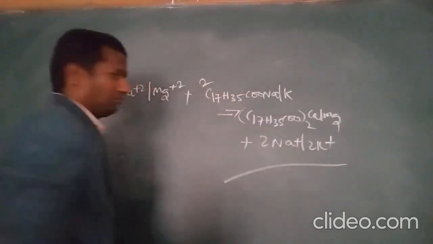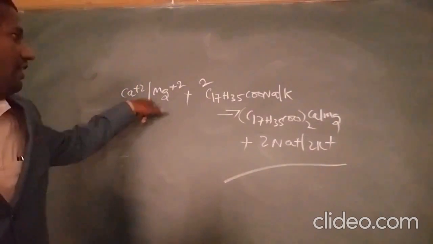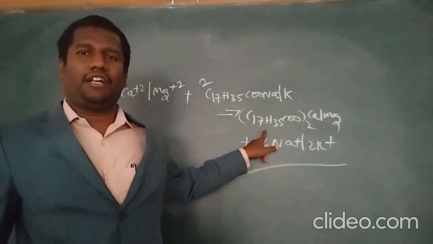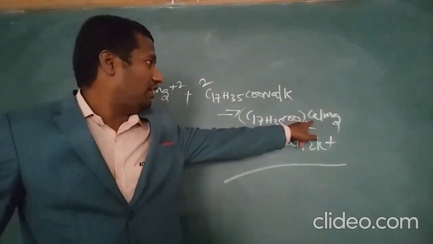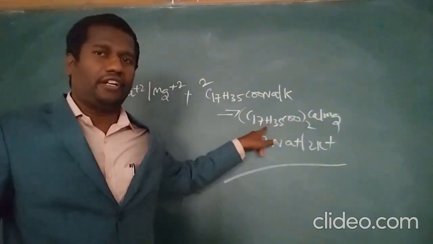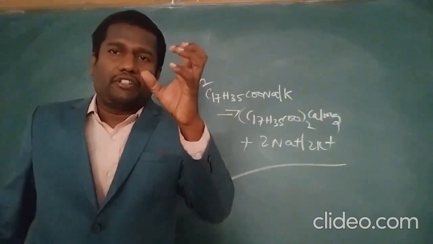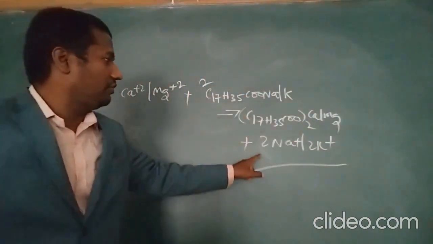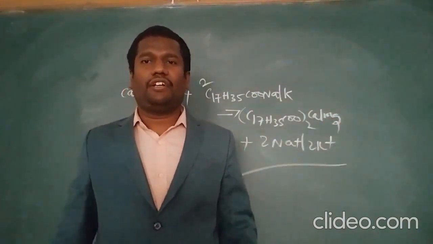Here, the hard water reacts with the soap to form an insoluble substance called calcium stearate or magnesium stearate. This is the insoluble precipitate or scum, and it also eliminates the Na+ ions and K+ ions.